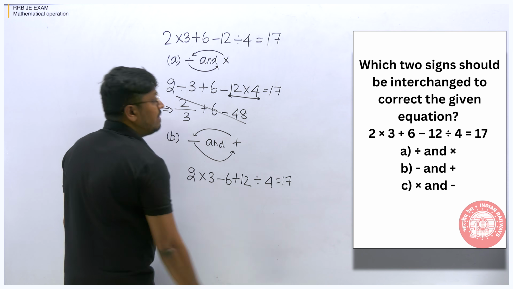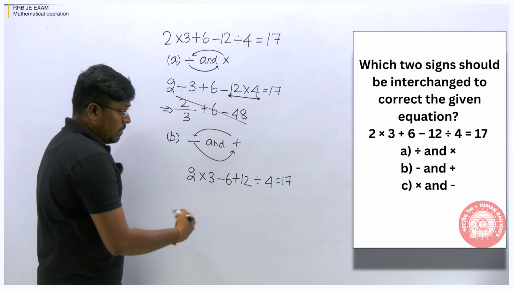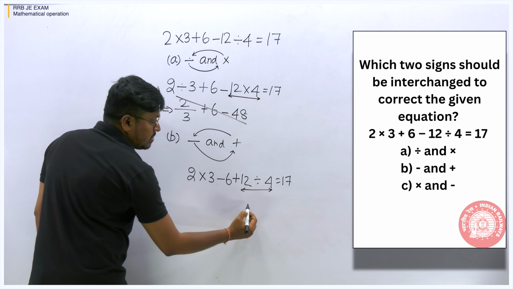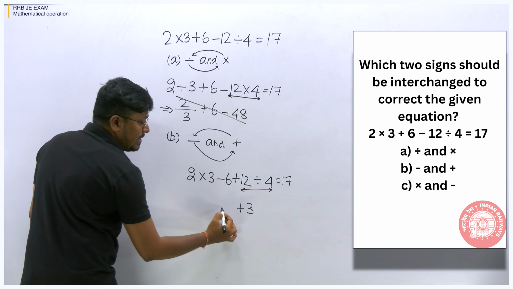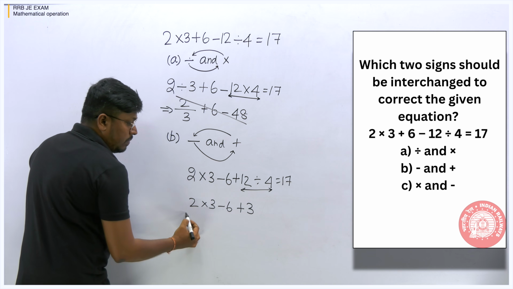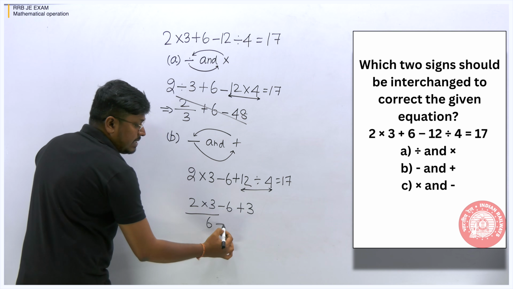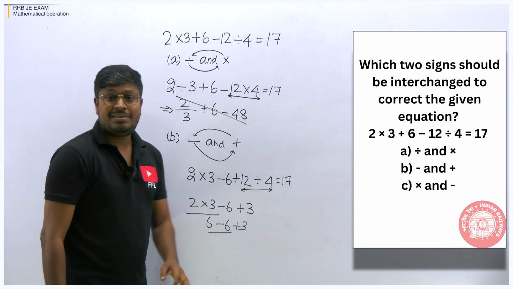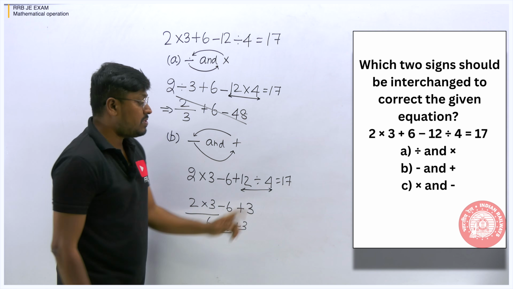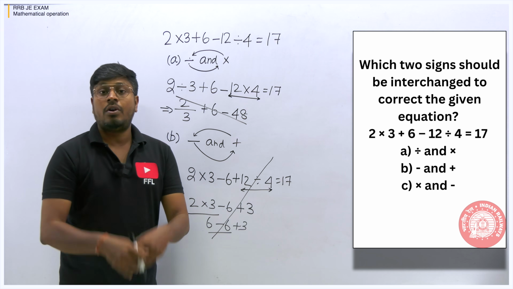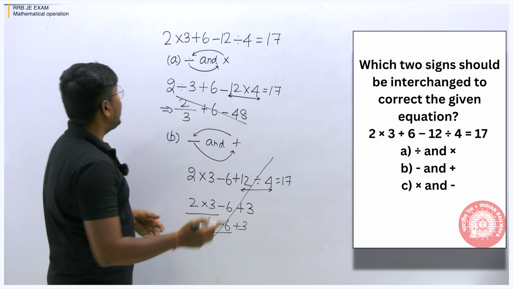Be very slow while solving this question. Right? So now let me try to solve it. 12 division 4, according to the BODMAS rule, will be 3. So 2 into 3 is 6, 6 minus 6 plus 3. Again 6 minus 6 will be 0, so 0 plus 3 will be 3. But our target is to get the answer 17. So we are not getting the answer 17 for option B also. Go with the next option.